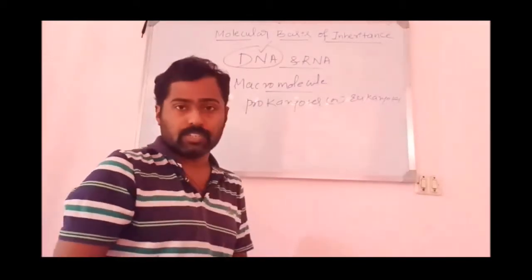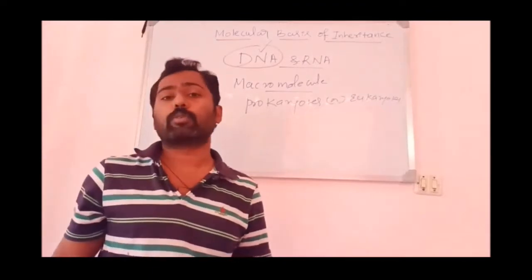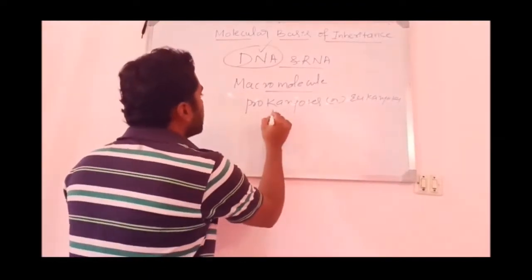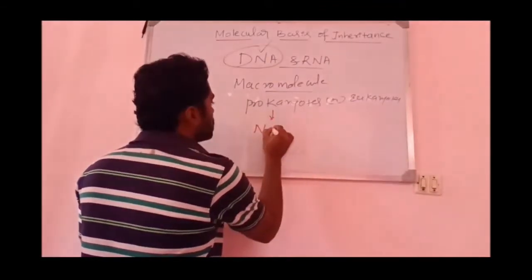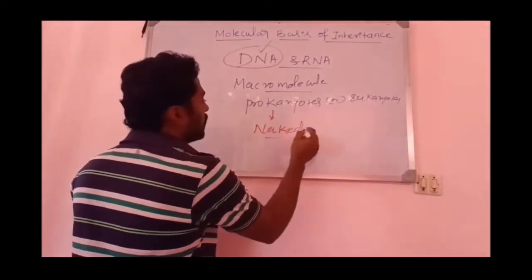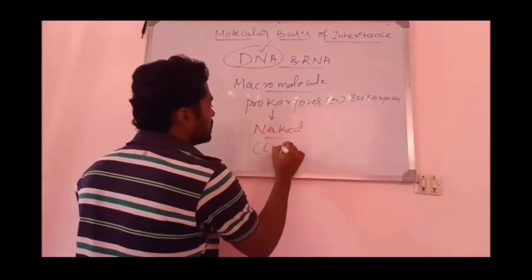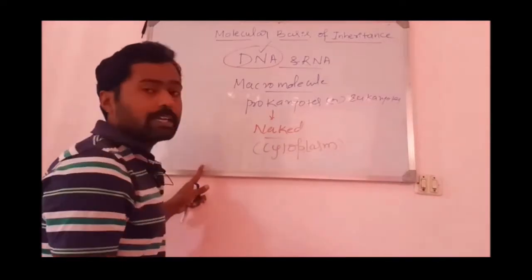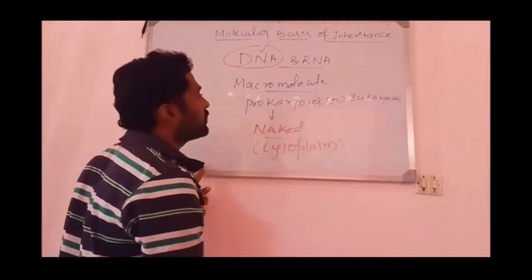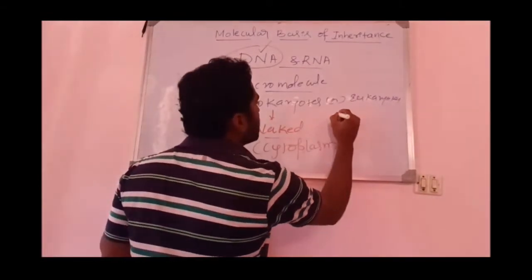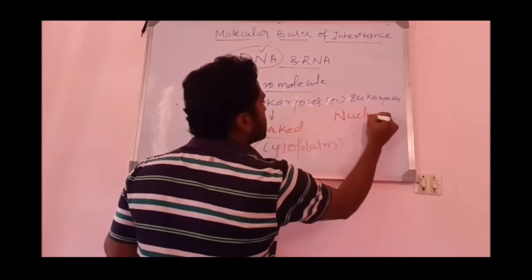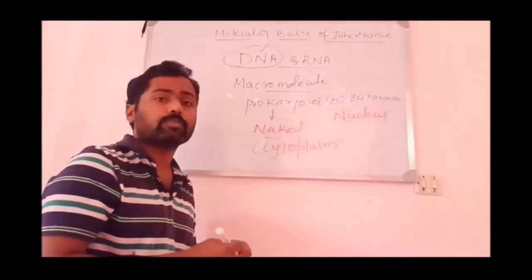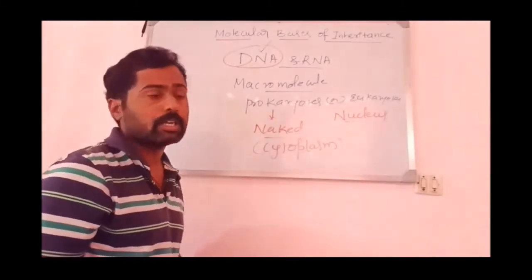Then what is the difference? That is the DNA found in prokaryotes as well as in eukaryotes. In prokaryotes, you know that the DNA is found naked inside the cytoplasm. Whereas in eukaryotes, the DNA is found within the nucleus, where it is surrounded by the nuclear membrane.